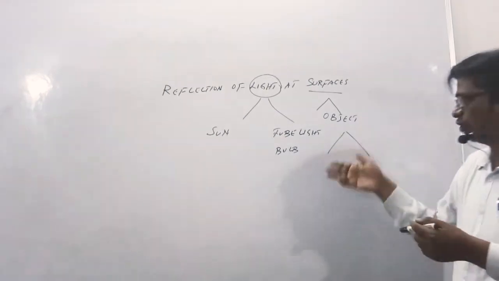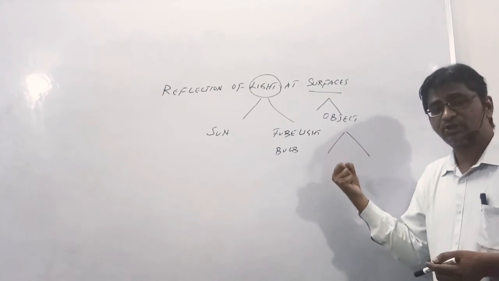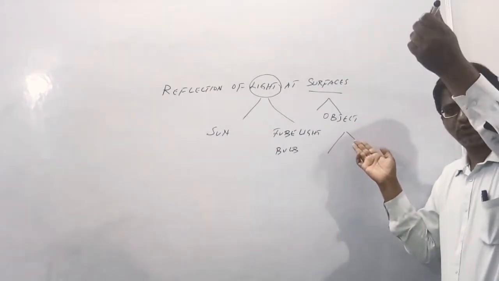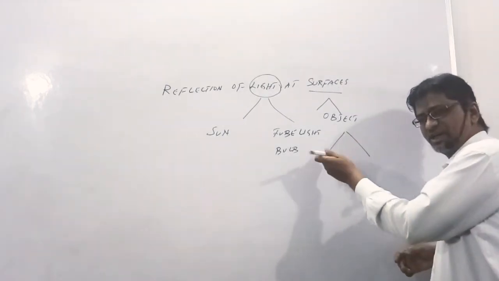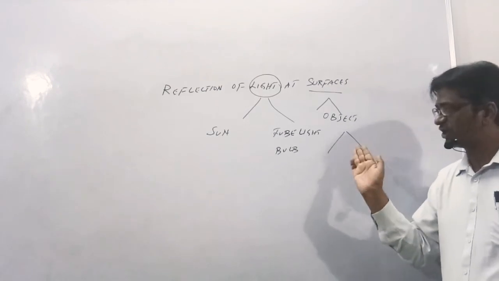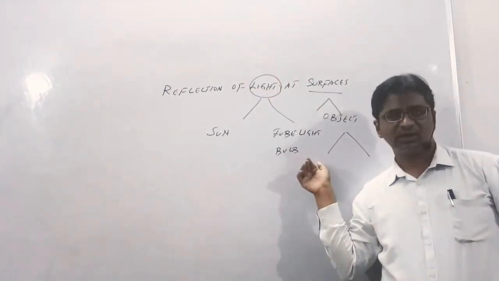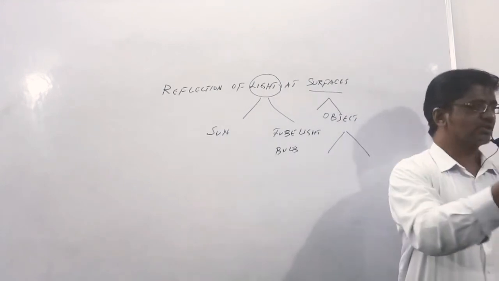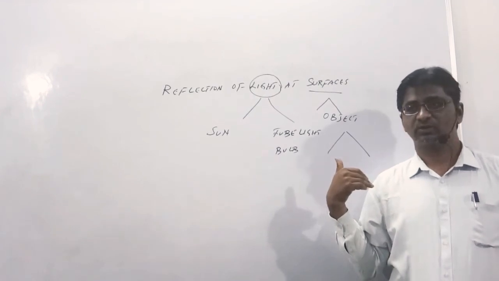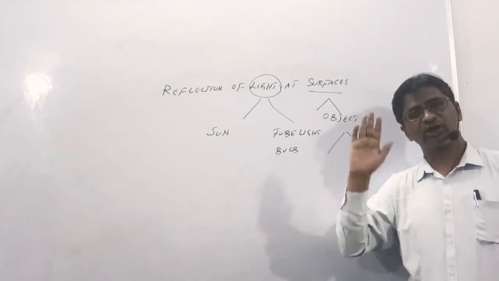Okay, for example, now this board is an object, okay, which is ऐसा ऑब्जेक्ट है जो लाइट को absorb नहीं कर रहा, so because of this light आगे नहीं जा रहा. Tubelight is switched on, वहाँ से रोशनी आ रही, the rays are coming and touching it, but it is not going to the next level. तो इसलिए क्या हो रहा, light is coming back to your eyes, rays are coming from there, okay, it is hitting the board and it is entering back to your eyes. Due to this phenomenon you are able to see the board, okay, it's a hard object, okay, since it's a hard object the rays are not entering the next level.